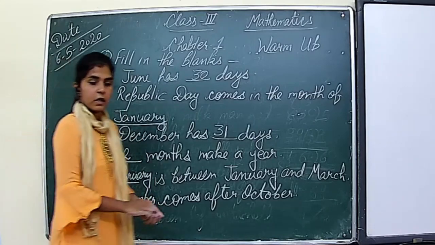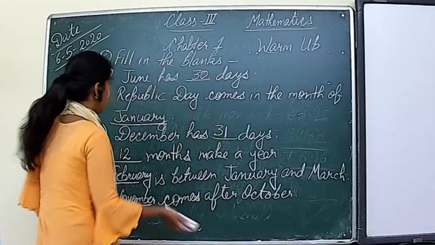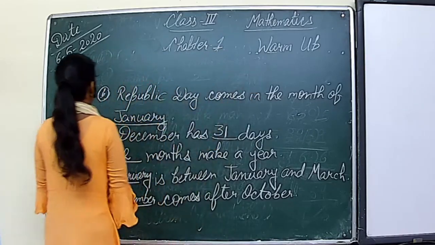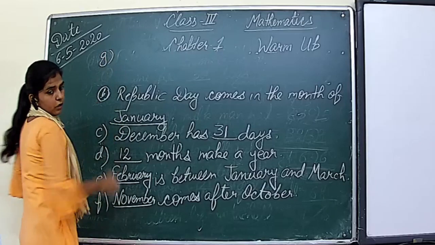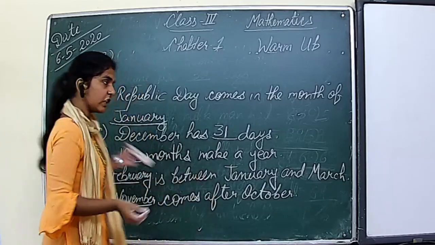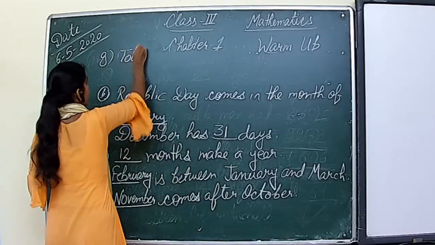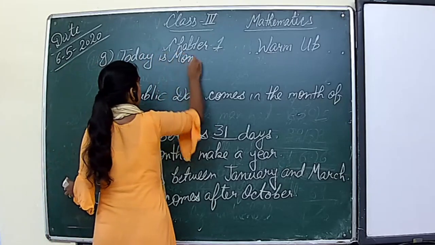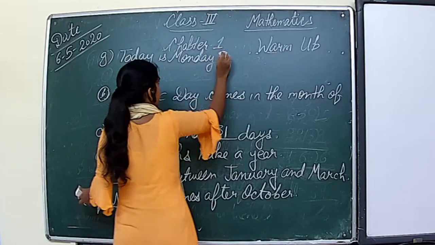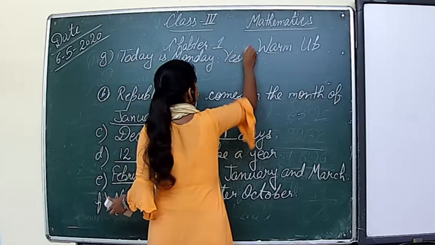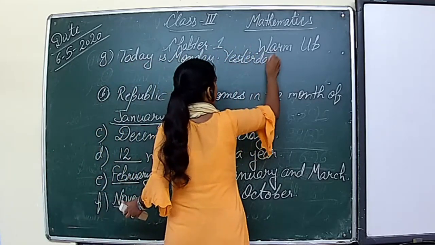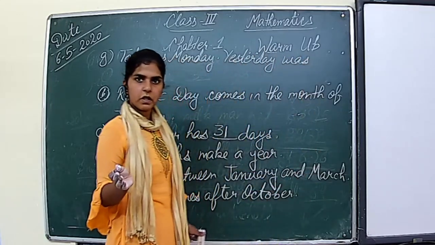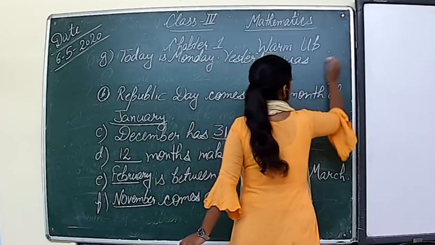Next one, G part is: today is Monday. Yesterday was. Which day comes before Monday? Sunday, right?